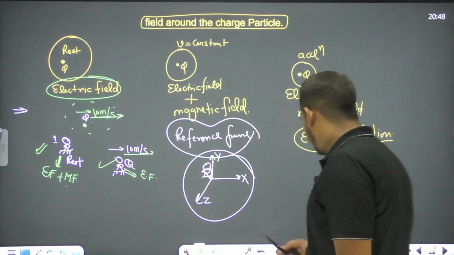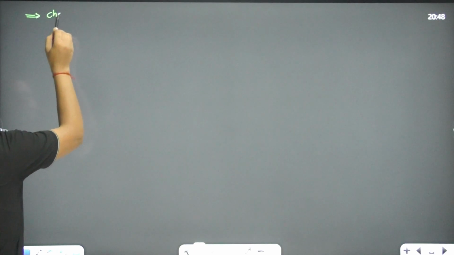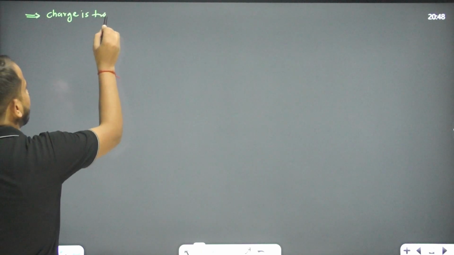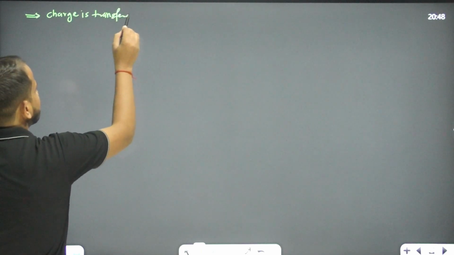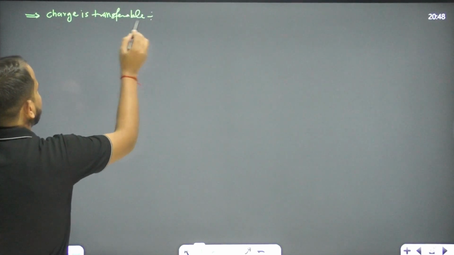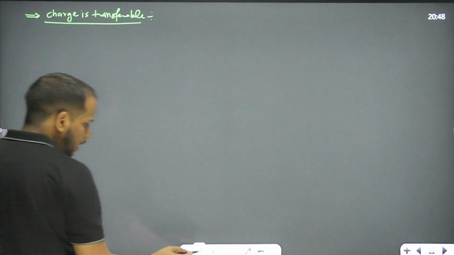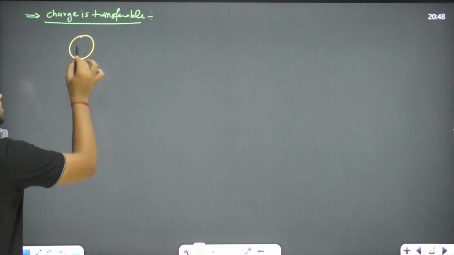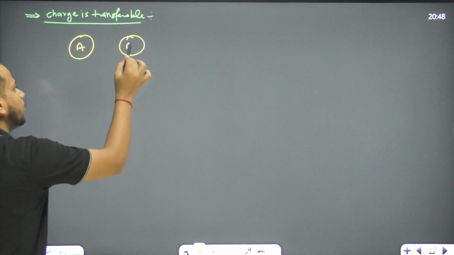Now let's move on to the next thing. What is the next property of charge we have? The next property of charge is transferable, right? Charge is transferable. What is the meaning of this one? Charge is transferable means we can transfer the charge from one body to another body.